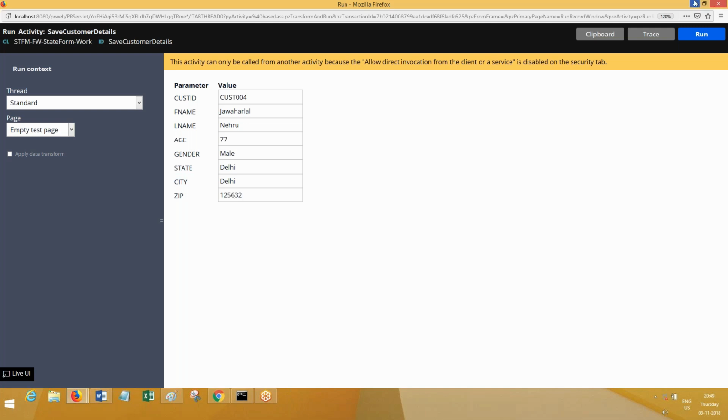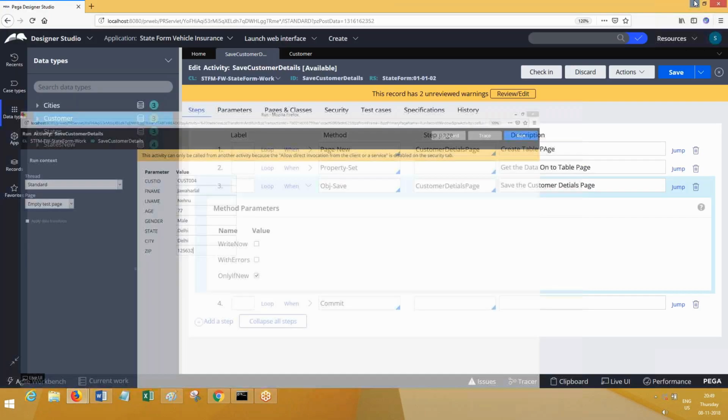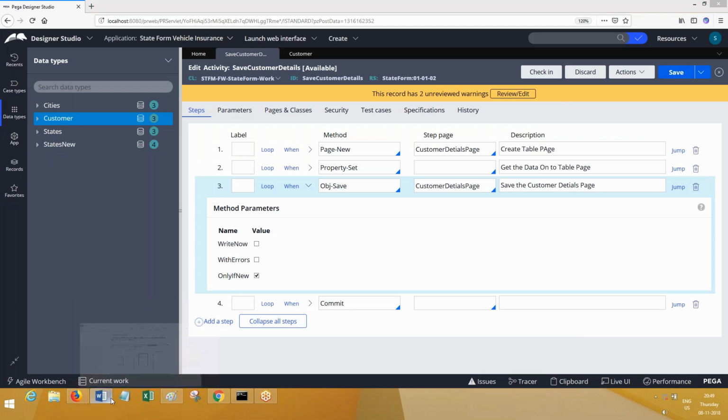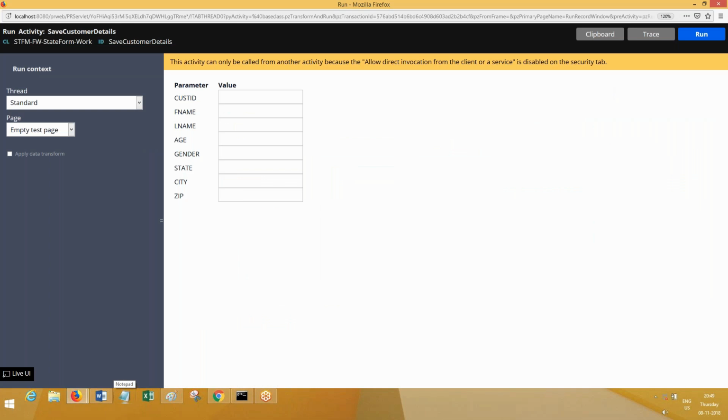Okay. Before I proceed to run, I'll make sure it is saved. Now the difference is only new, right? I'm going to run this now. Actions and run this. I'm sorry, I lost the data. Cust004.